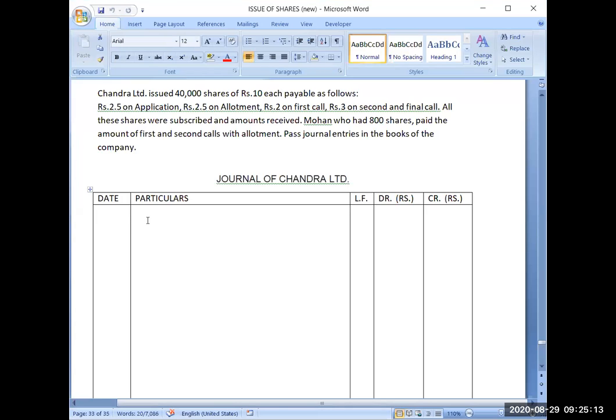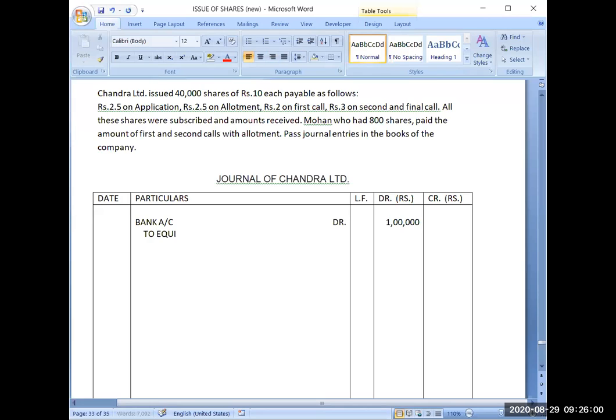So the first entry will be bank account debit. 40,000 applications you have received and 40,000 shares you have allotted. So 2.5 multiplied by 40,000. Can you tell me the amount? If you feel any difficulty, the trick is 40,000 multiplied by 2, it becomes 80,000. And then 40,000 multiplied by 0.5, it will become 20,000. So 80,000 plus 20,000, it will become 1 lakh. This way you can make the calculation simple.